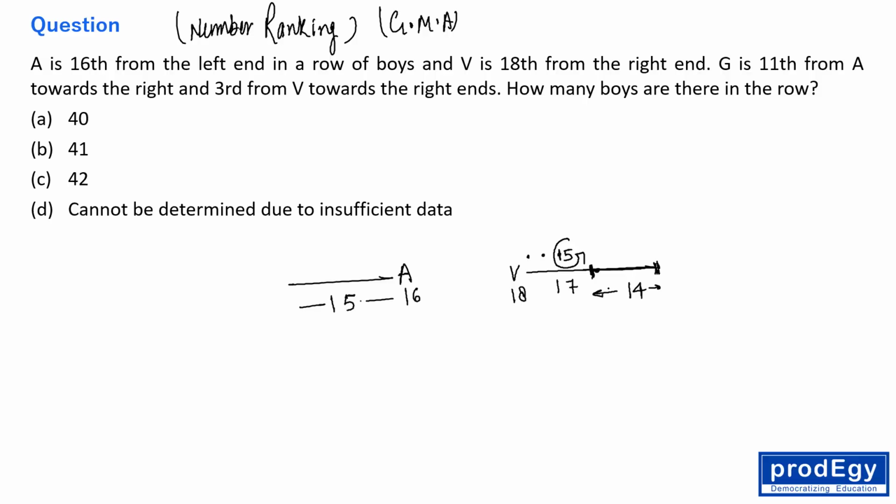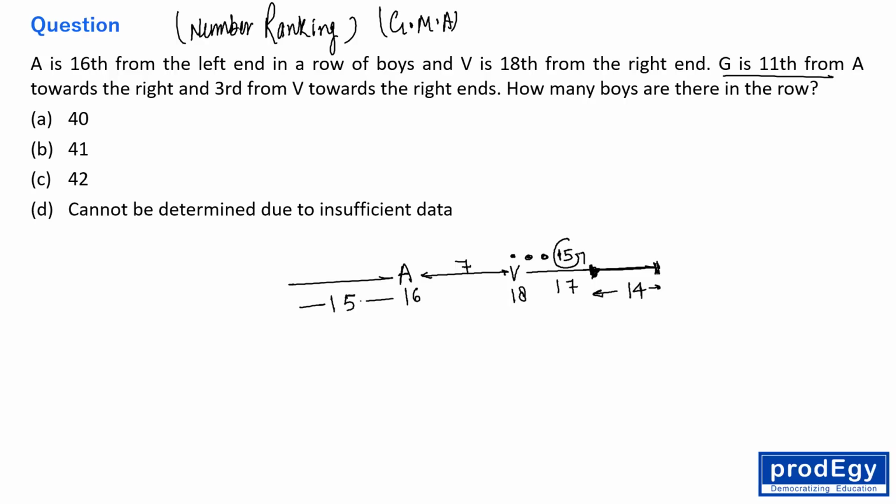All right. Okay. G is 15th from the right end, and after that, 14 more boys are there. Fine. And again, one more piece of information: G is 11th from A. So G is 11th, right? So V and then 4. So obviously 7 boys are here, right? 7 plus 4 is 11. So 7 boys are here, right?